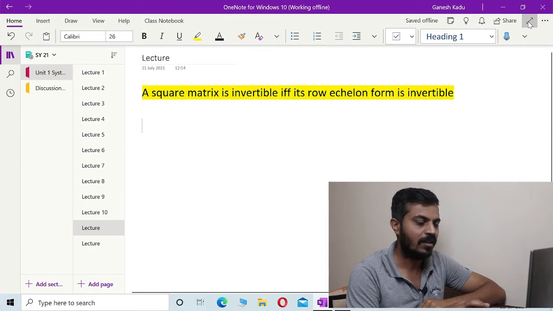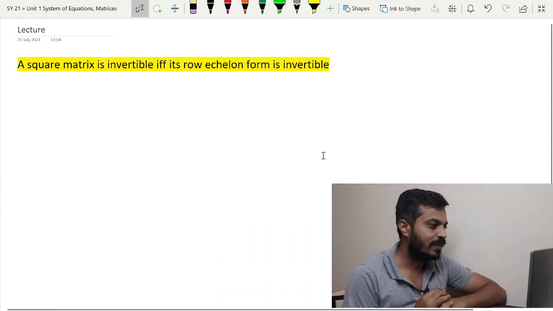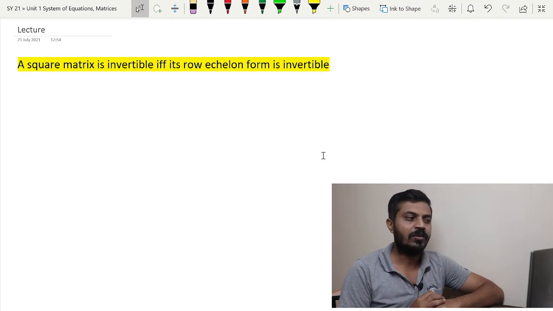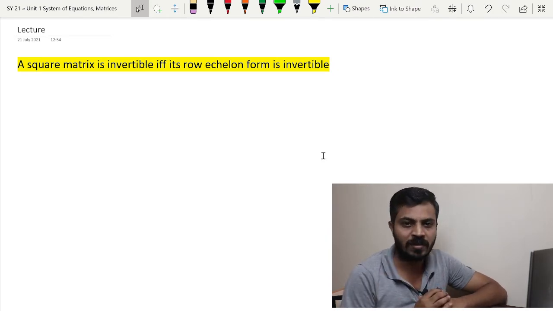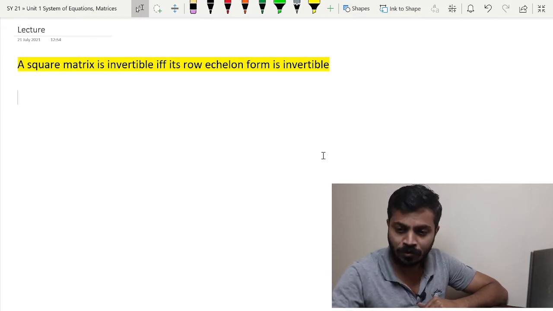And that theorem relates an invertible matrix and its echelon form. Now you will wonder what exactly is that theorem. So without any delay, let us jump into it. So this is the statement of the theorem. It says that a square matrix is invertible if and only if its row echelon form is invertible. So the question is how to prove it.